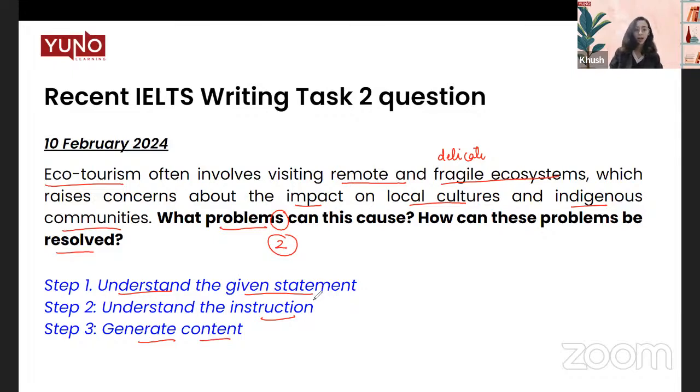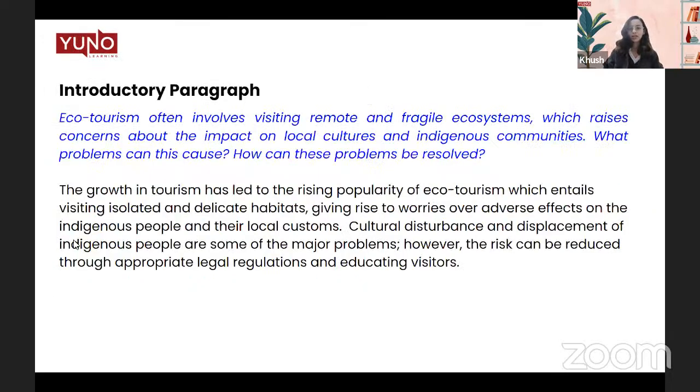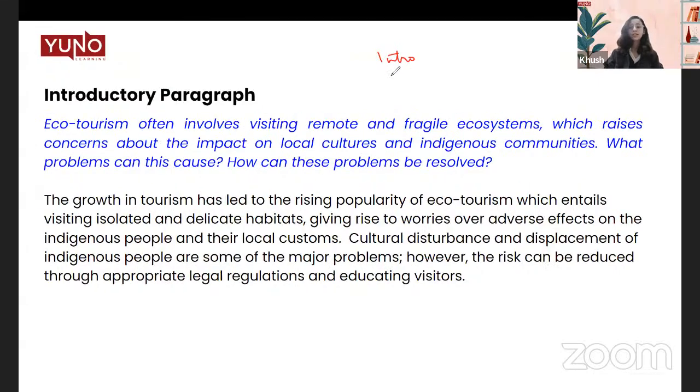So given upon your idea of how you're going to attempt this, you can create your own set of problems and solutions that you're going to give for it. So let's see what is the sample answer that we have prepared for you. Number 1, introduction. Now, how does the introduction work? We'll start with paraphrasing. What do we mean by paraphrasing?